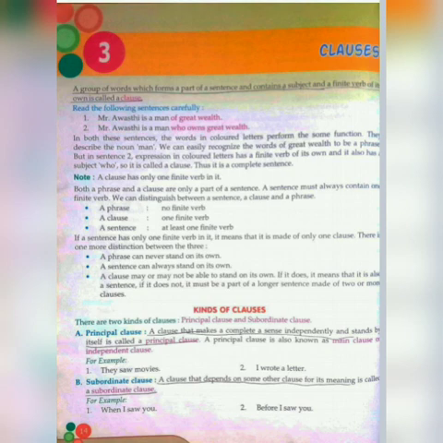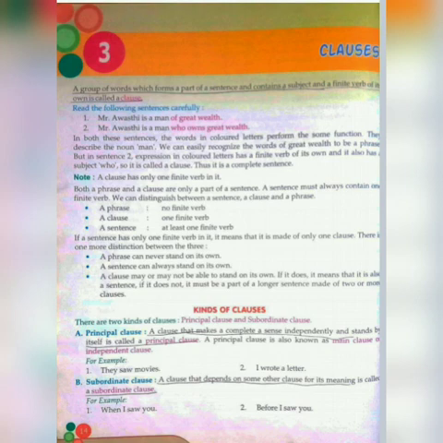Mr. Awasthi is a man of great wealth. Then number 2, Mr. Awasthi is a man who owns great wealth. In both these sentences, see your book, the words which are in red colour perform some function. First is "of great wealth" and second is "who owns great wealth". They describe the noun, the noun man. That man is who? Mr. Awasthi. So we can easily recognize "of great wealth" to be a phrase.